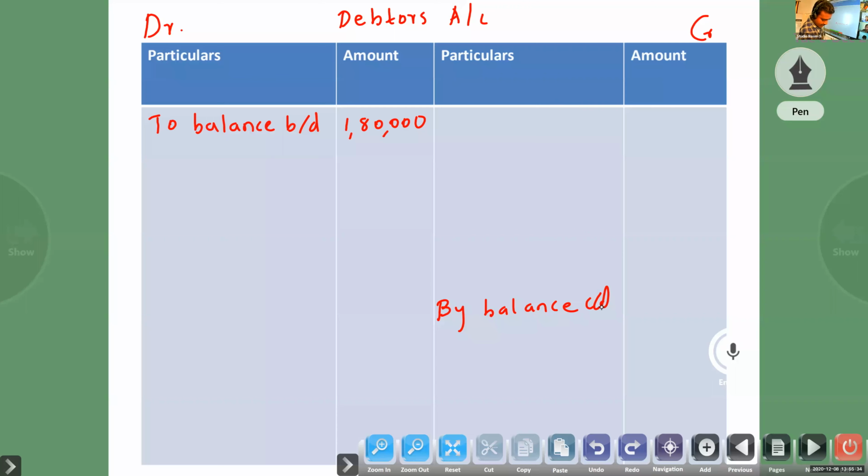It is given, credit sale, so debtors account to sales. Sold goods to any person, that person account to sales. Normally it is prepared to find out credit sale, but here it is given in the question, while the closing balance is not given, so on that basis you have to understand.